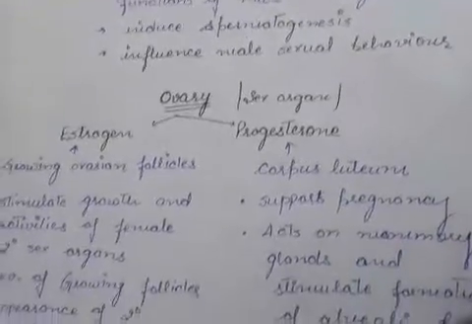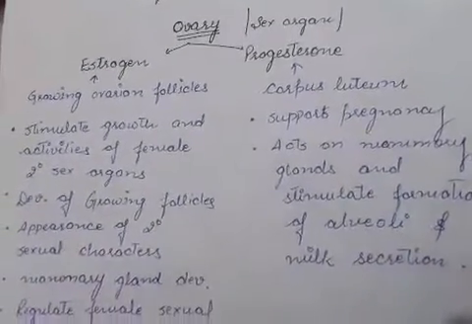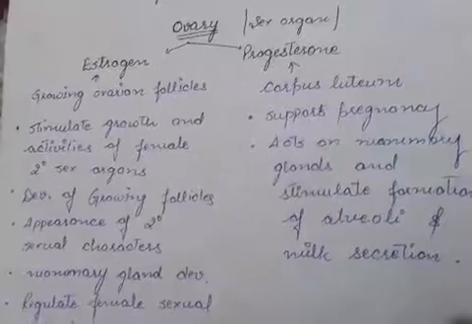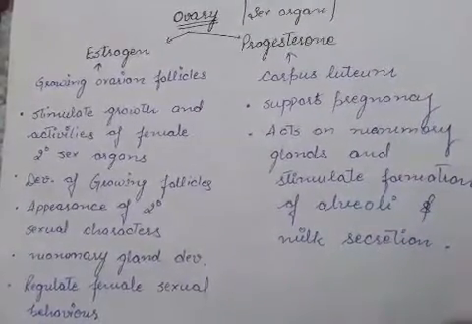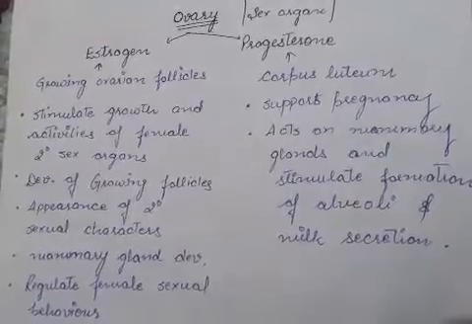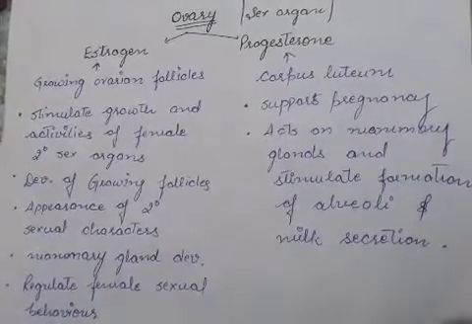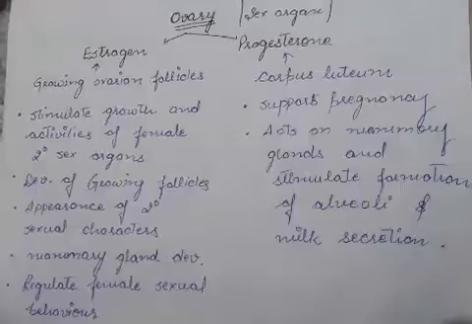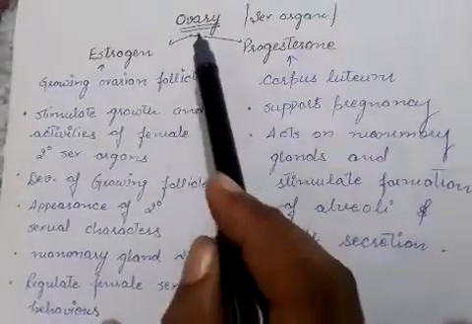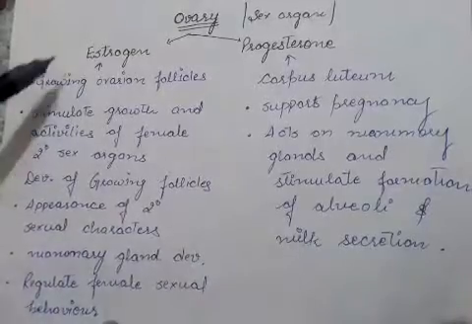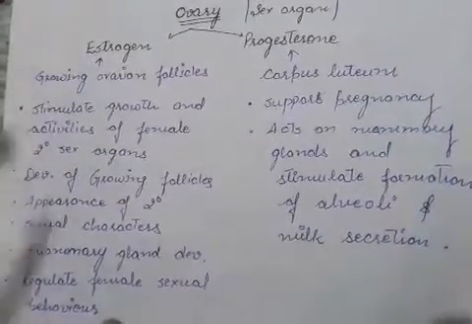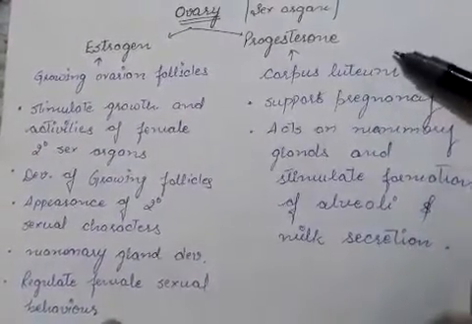Okay, the next gland is the ovary. Ovaries are the other sex organs besides the testes. They are present primarily in females, so they are known as the primary sex organs of the female. As its endocrine action, the ovary primarily secretes two hormones. First is estrogen and second is progesterone.